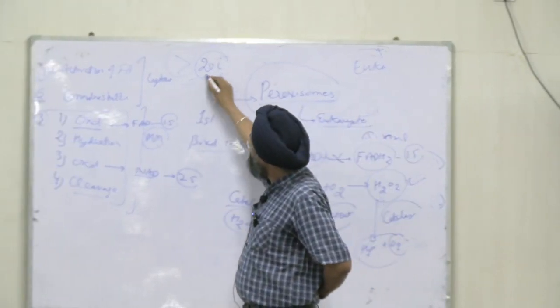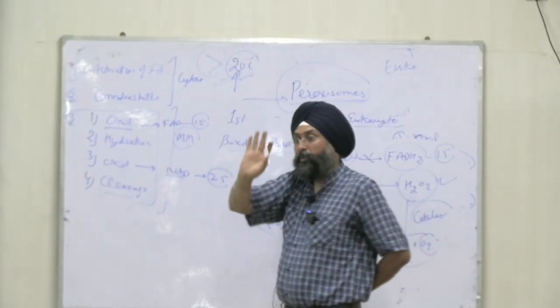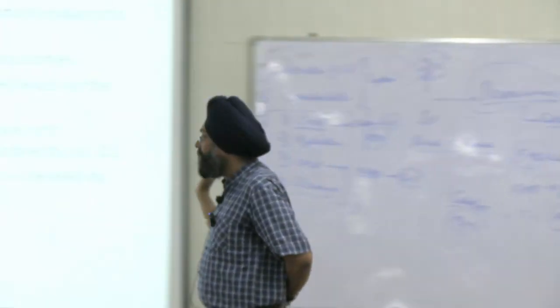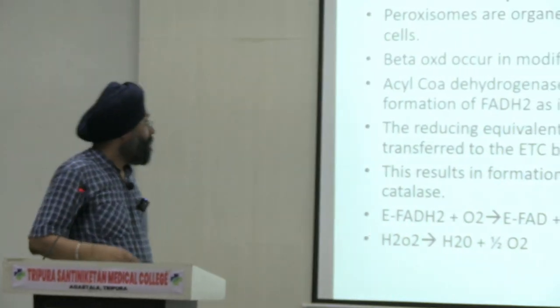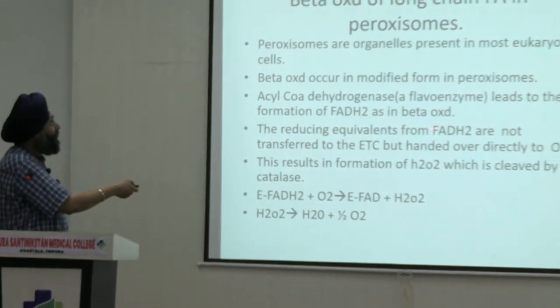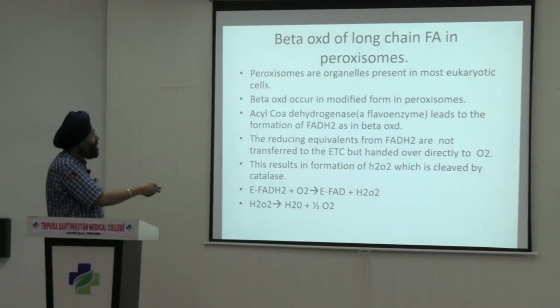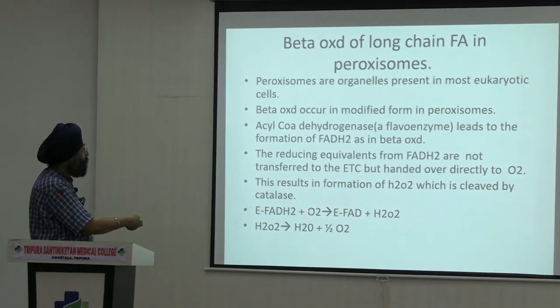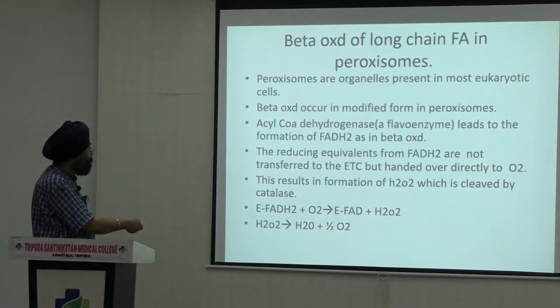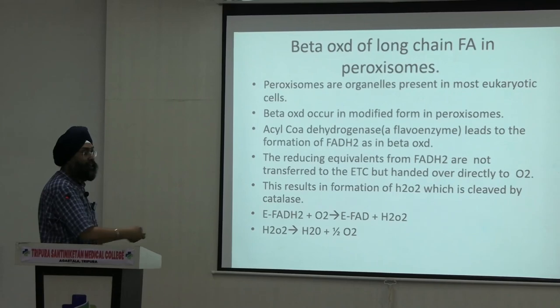After that, when 20 carbons are left, then proper beta oxidation will proceed. The reducing equivalents from FADH2 are not transferred to the ETC but handed over directly to oxygen in this pathway, and H2O2 will be produced, and via catalase will form water and half oxygen.